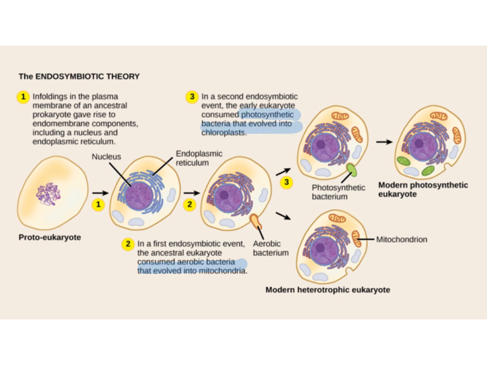And again, scientists believe that this is how the cell developed from an anaerobic, heterotrophic, prokaryotic cell to an aerobic, autotrophic, eukaryotic cell. So again, that's the endosymbiotic theory, and this concludes our notes for the Introduction to Biology unit.